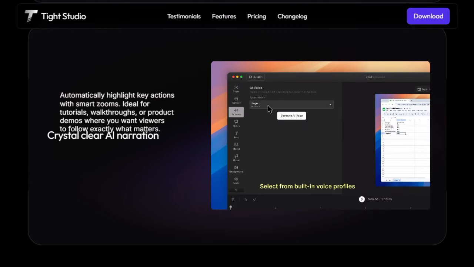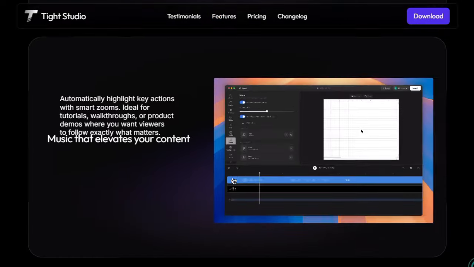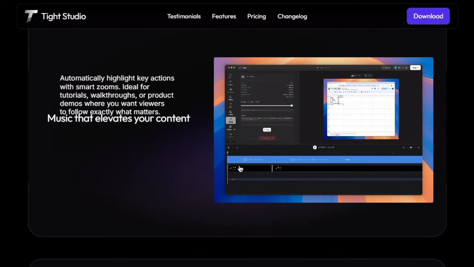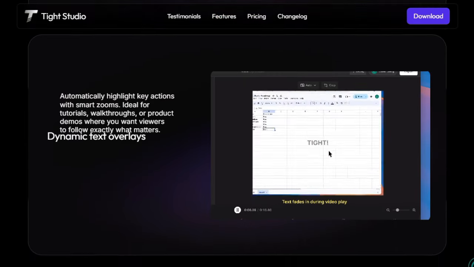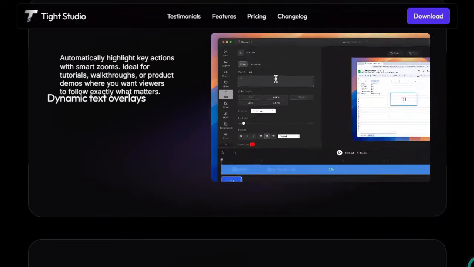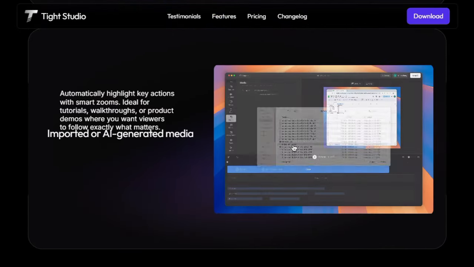Want background music that matches the mood? Tight Studio includes a curated library of tracks to instantly set tone, or you can drop in your own. Want to spice things up with overlays or animations? That's built in too. Titles, dynamic text, animated highlights, all seamlessly layered without ever touching a timeline. You're not juggling multiple apps or manually arranging visual effects. Everything adapts to your content.